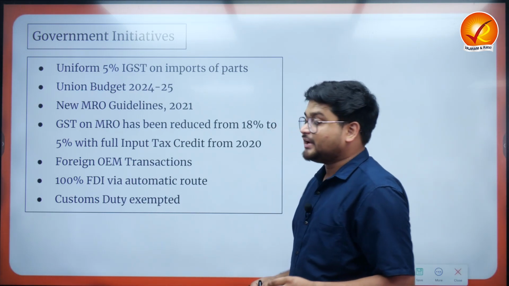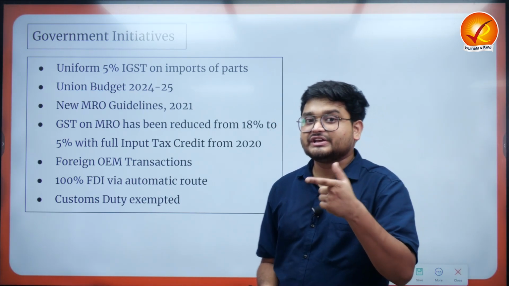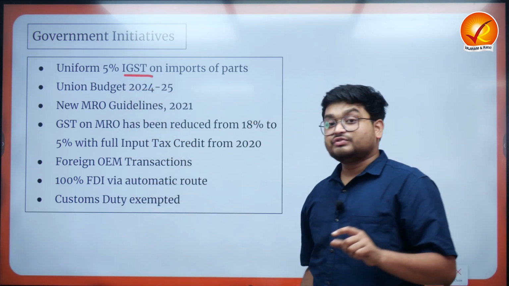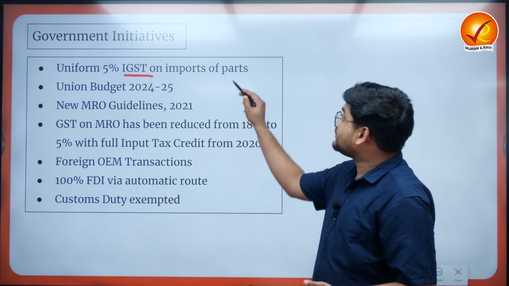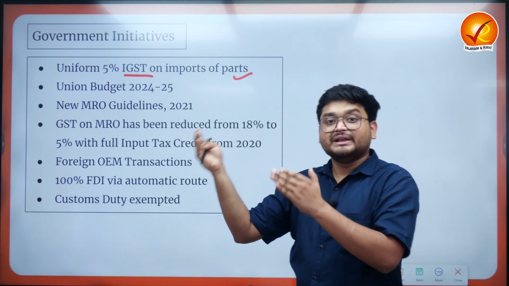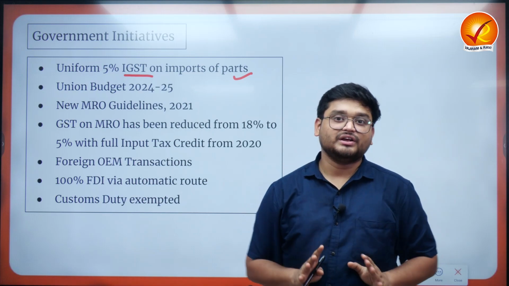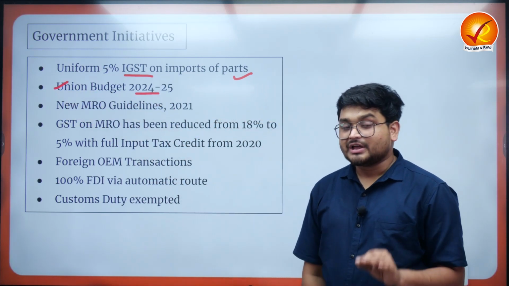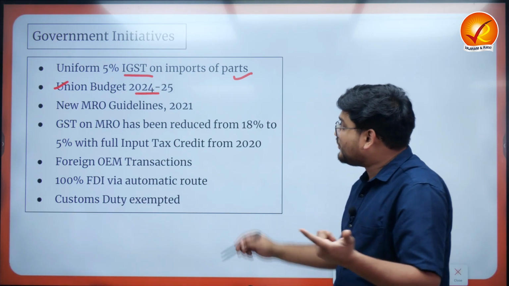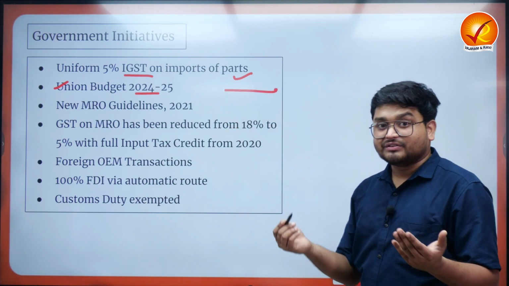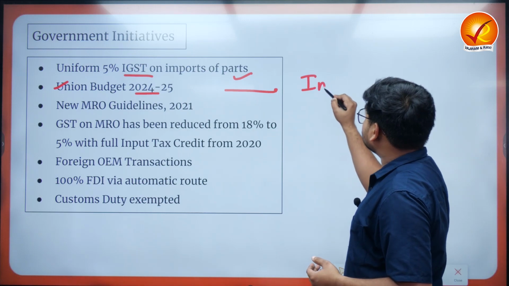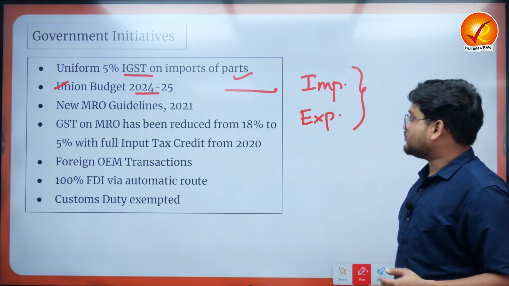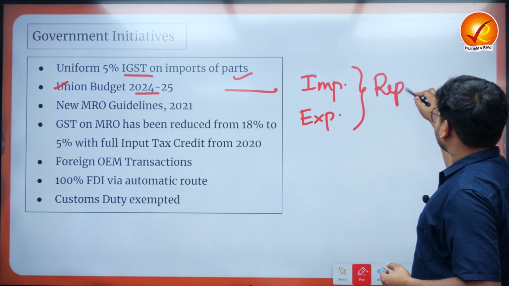Firstly, the government of India has reduced the GST rates from 18% to a 5% uniform IGST on the various parts and components needed for the repair and maintenance of aircraft. Next, in the Union Budget 2024-25, the government of India tweaked some of the norms with reference to import and export with reference to the very repair works.